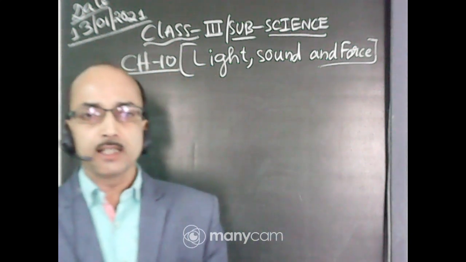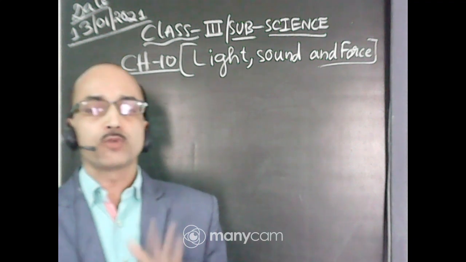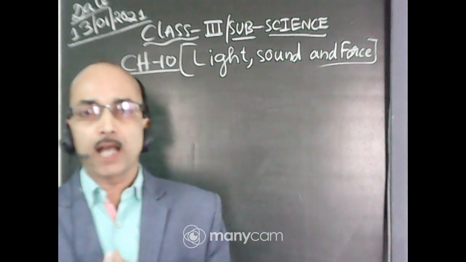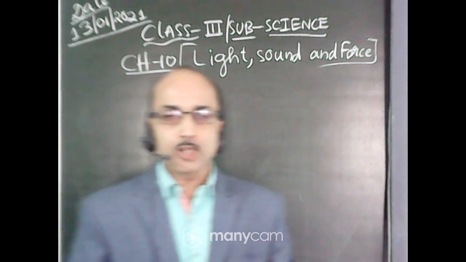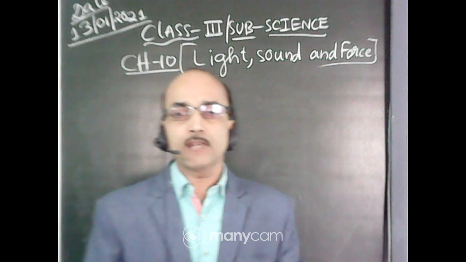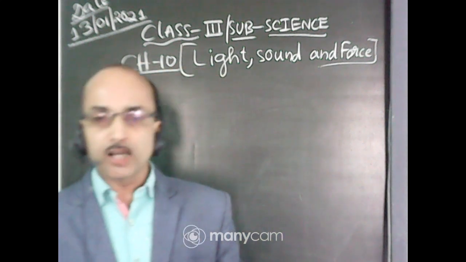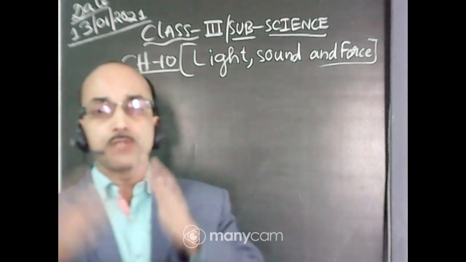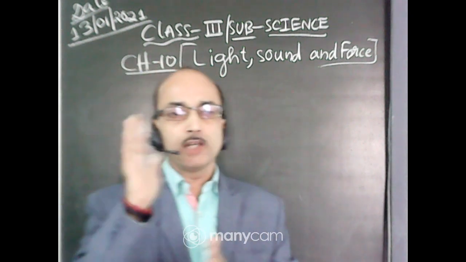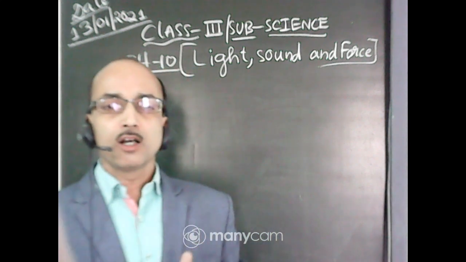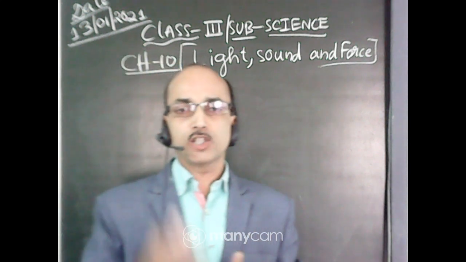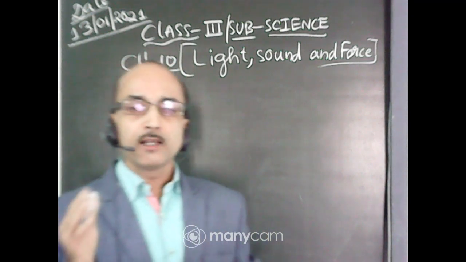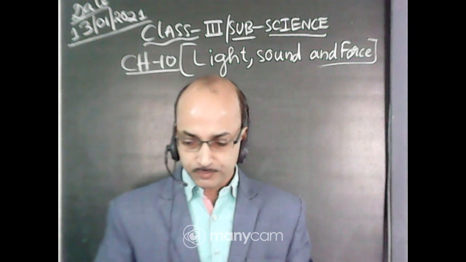Luminous objects are those objects which can give us light, suppose torch, bulb, electric tube light. Non-luminous objects are objects that do not give us light, for example table, chair. Then we have learned shadow, how shadow is formed. Shadow is always formed behind the object. Light will be in front and shadow will be formed behind the object which blocks the path of light. When the path of light is blocked by an object, shadow is formed.